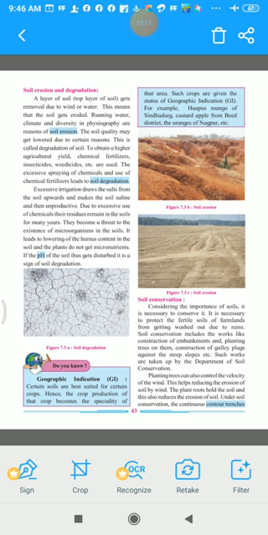So due to this excessive irrigation and excessive chemical use, there is a danger to the existence of microorganisms in the soil, because microorganisms cannot survive in this excessively saline soil. Yes or no? So this has endangered the life of the microorganisms in the soil.